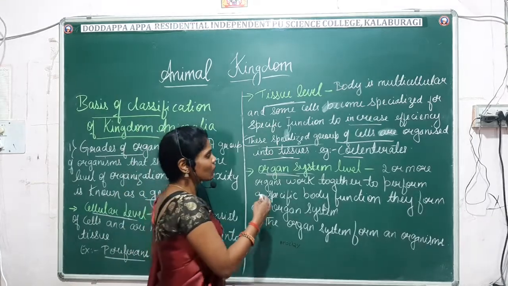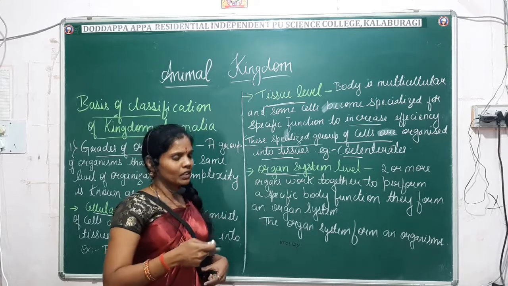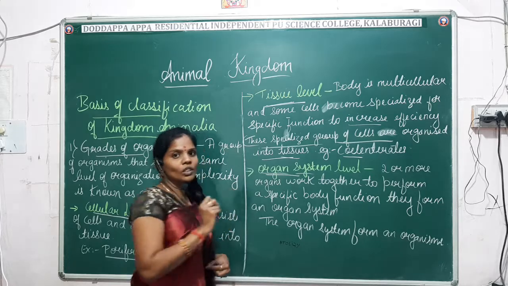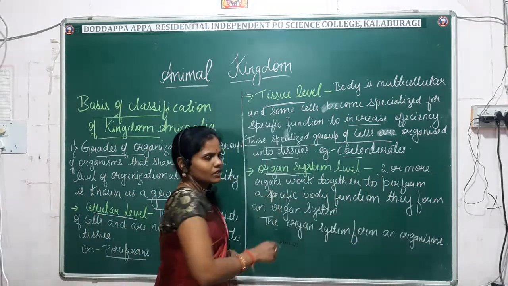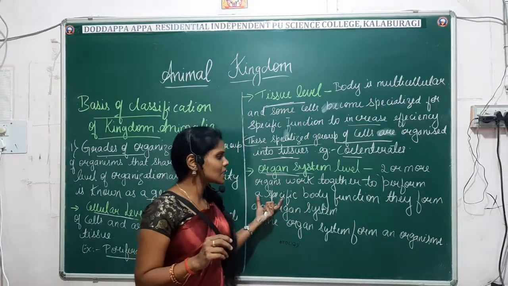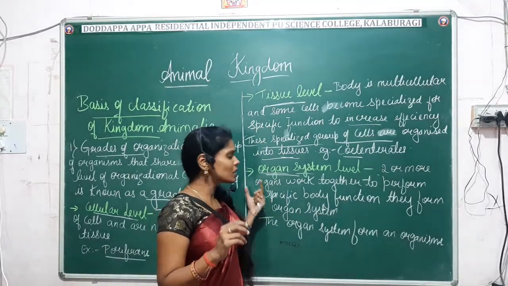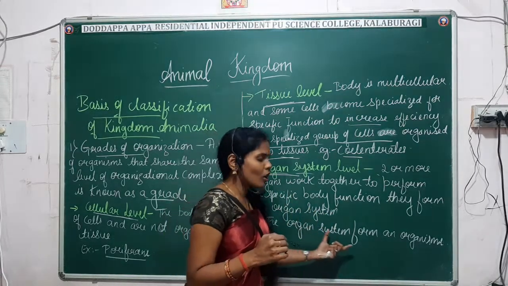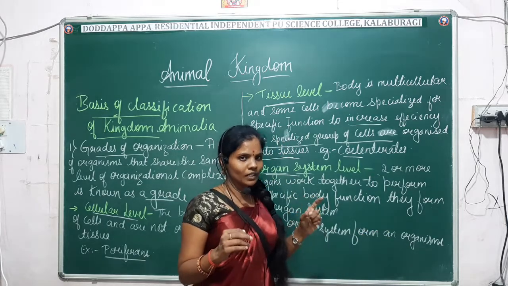Fine. So again, what do you mean by organ system? Simply, we can say that a group of tissues will make an organ, and a group of organs will make an organ system. When it comes to the organ system level of organization, two or more organs work together to perform a specific body function. They form the organ system. That is, a group of organs will make an organ system. Then a group of organ systems will make an organism. Right. So these are the basis of the classification.